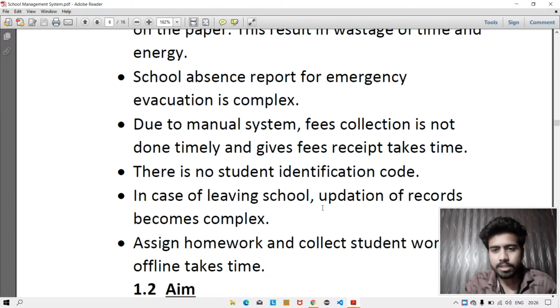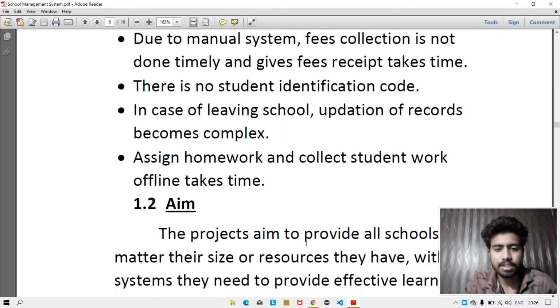Due to the manual system, fees collection is not done on time, and giving a fees receipt takes time. There is no student identification code. In case of leaving school, updating of records becomes complex. Assigning homework and collecting student work offline takes time.